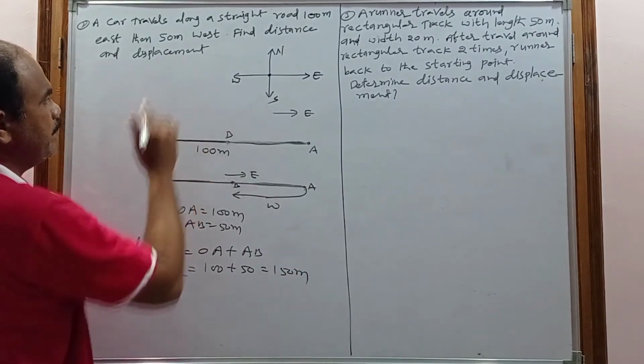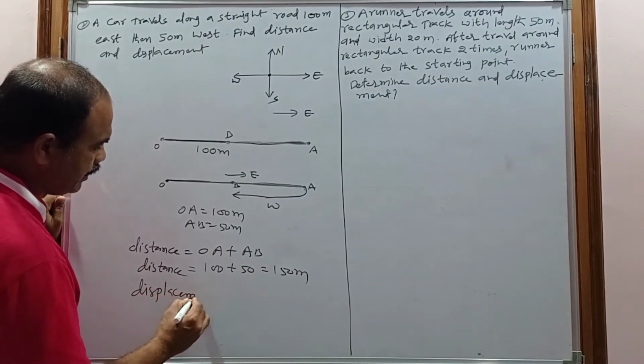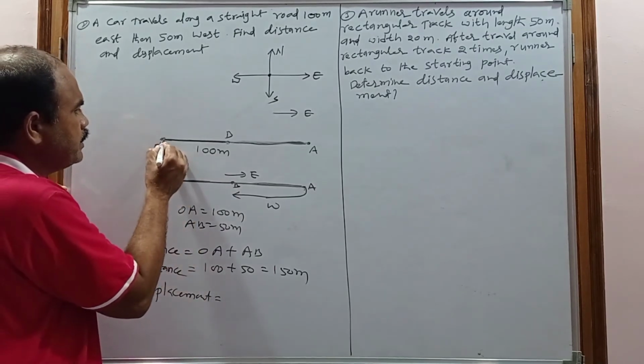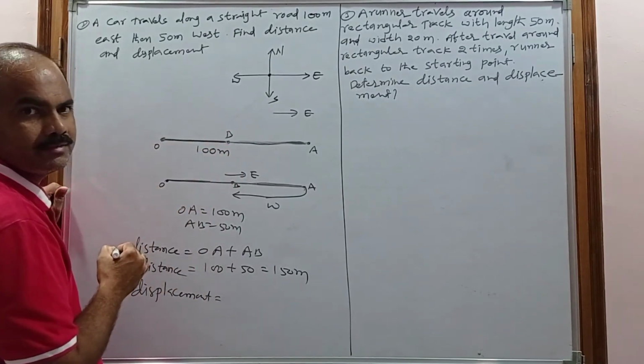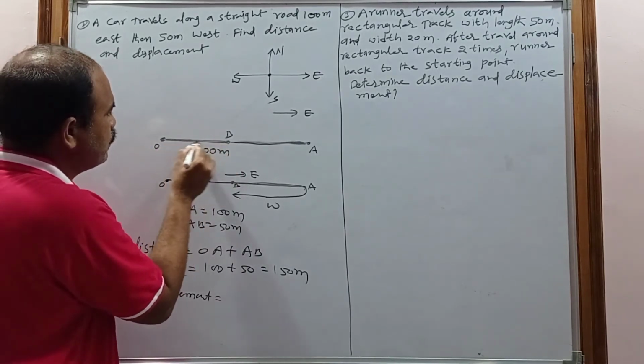And now coming to the displacement. Displacement is nothing but what? Shortest distance between initial point and final point. So O is the initial point and B is the final point. So when you draw the straight line, this is a straight line. That's all.